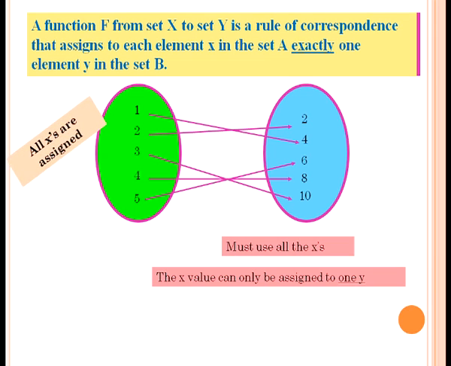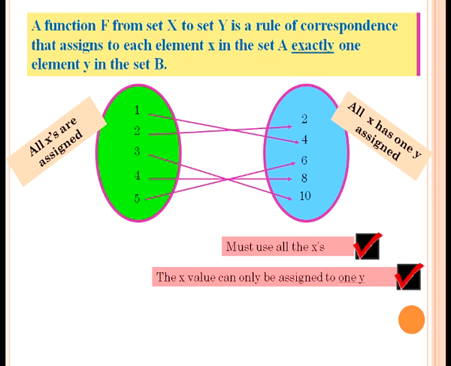Here we observe that all x are assigned, that means all elements of the first set are assigned, and second, every x has one y assigned. These are the two important characteristics. If these are satisfied within a relation, then we can say this is a function and it meets all our conditions. Let us observe different situations and you check yourself whether it is a function or not.